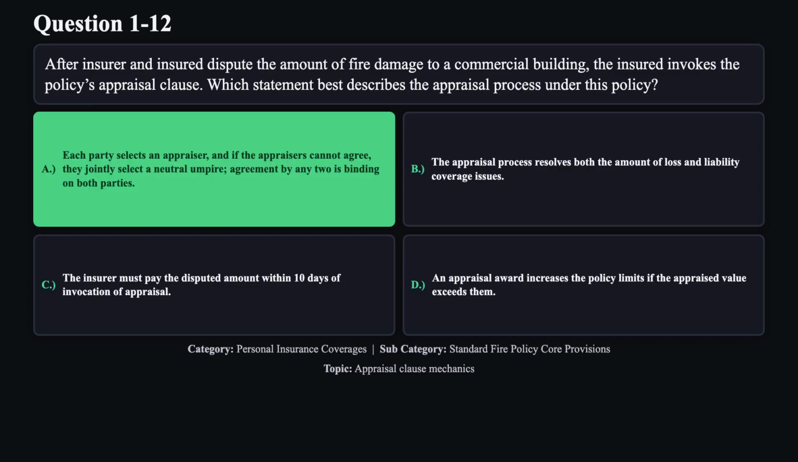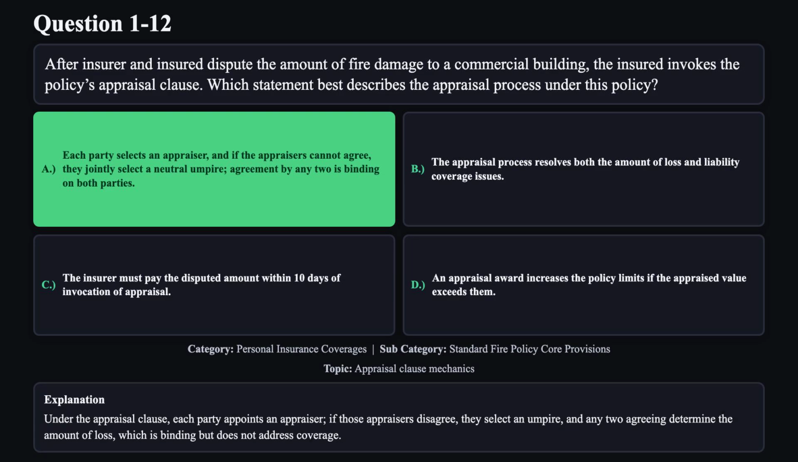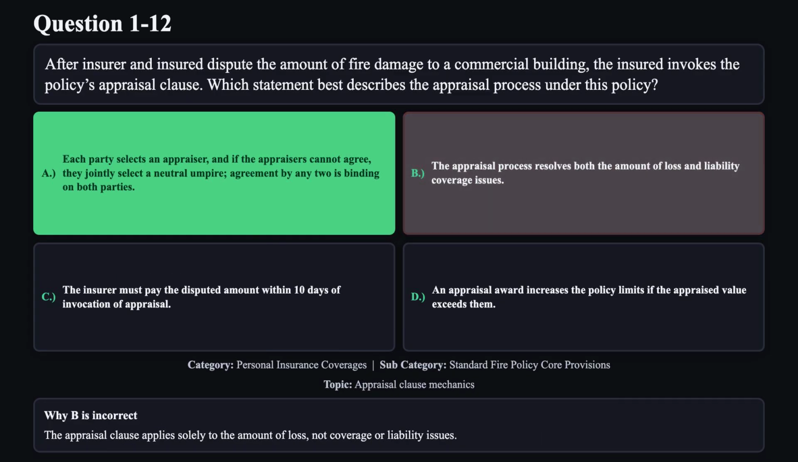The correct answer is A. Under the appraisal clause, each party appoints an appraiser. If those appraisers disagree, they select an umpire, and any two agreeing determine the amount of loss, which is binding but does not address coverage. Reason B is not correct. The appraisal clause applies solely to the amount of loss, not coverage or liability issues.